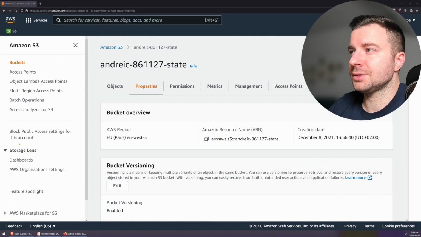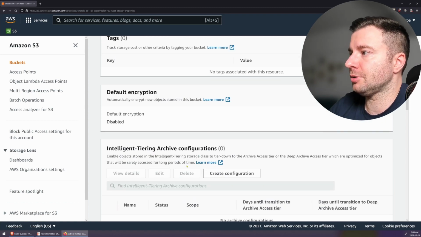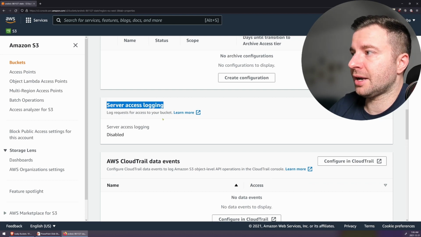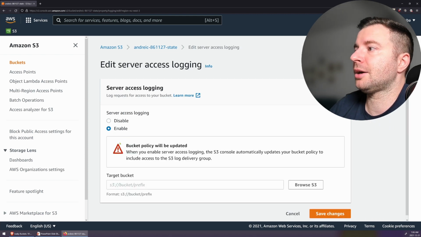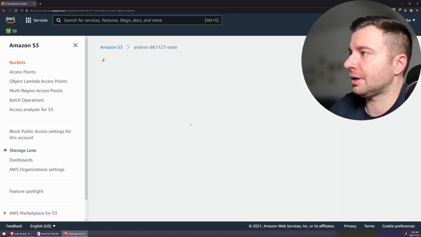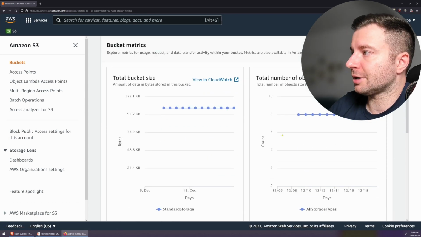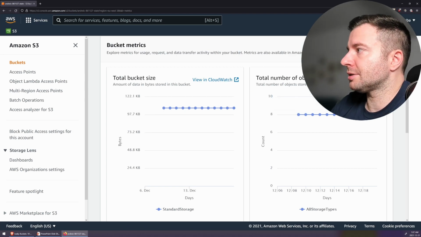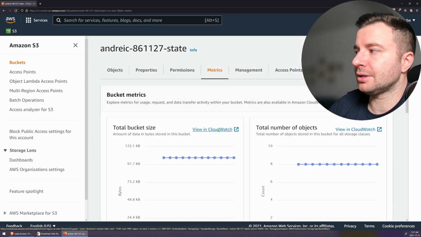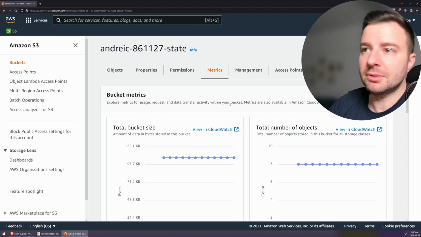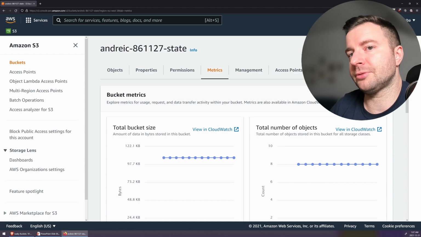And since we still have our bucket open right here under the properties section, if you scroll down here in AWS, we can enable server access logging, that is logging requests for access to your bucket. Just click edit here and it's just a matter of clicking disable or enable. All right, so that's logging here. Now under the metrics section, there's monitoring, right? These are the bucket metrics here. How much space am I using in the bucket? How many objects do I have? How many requests did I have? And I can send all this to CloudWatch, a dedicated solution for metrics management and reporting. Then again, not that difficult, but you are limited to only those metrics that the cloud provider allows you to see and to monitor.